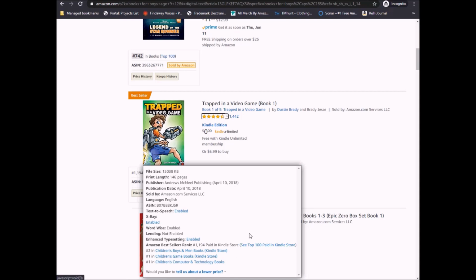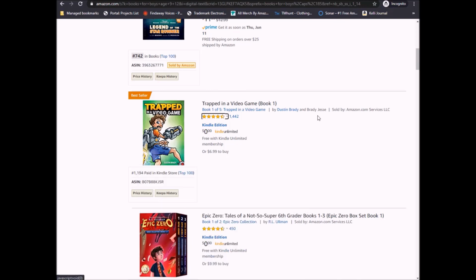So if you see a book that's similar to you and it's within a realistic range that you think your book could possibly rank at as far as a BSR is concerned, then you can look at what categories they're in and see if maybe you would rank well for those as well. But right now we're not worried about categories, we're searching for keywords.